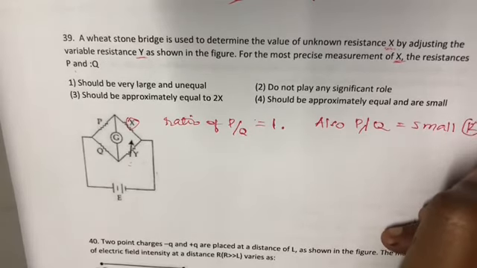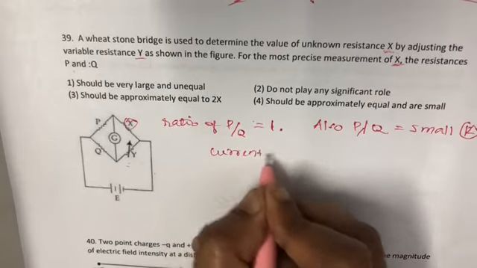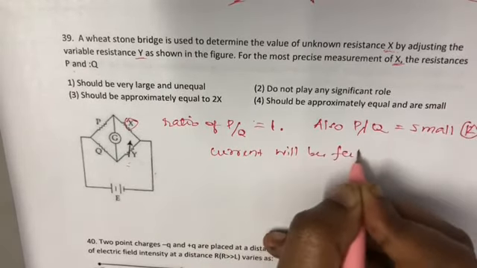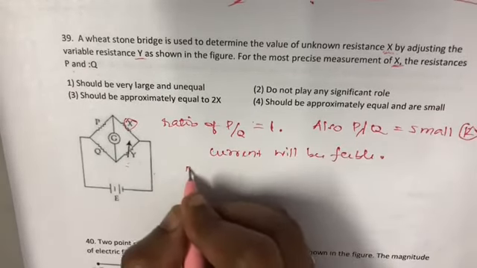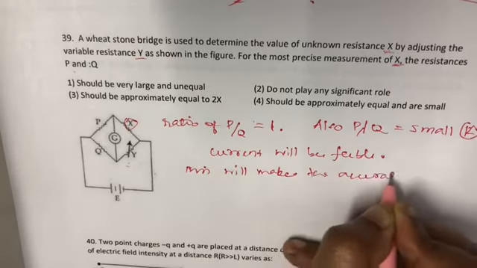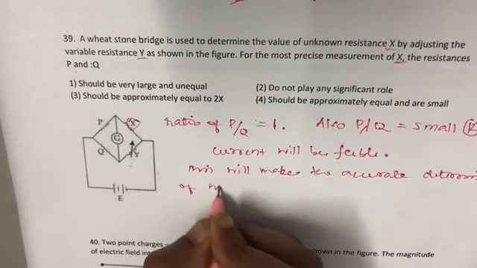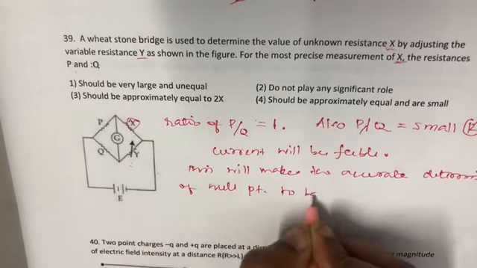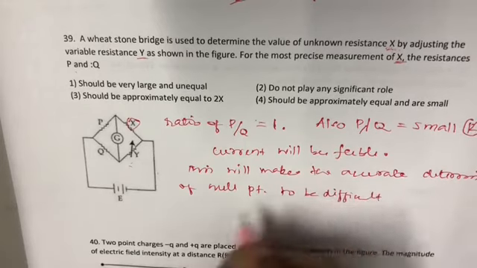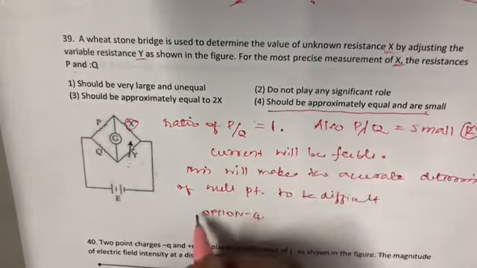If we use large values of P and Q, the current through the arms will be feeble. So this will make the accurate determination of the null point difficult. So the option is 4. They should be approximately equal and small.